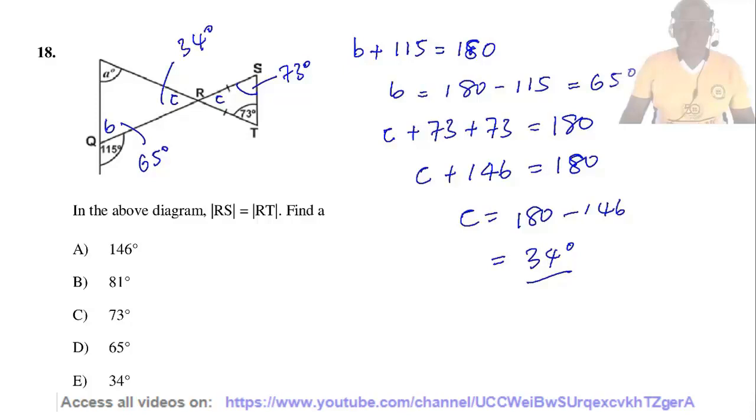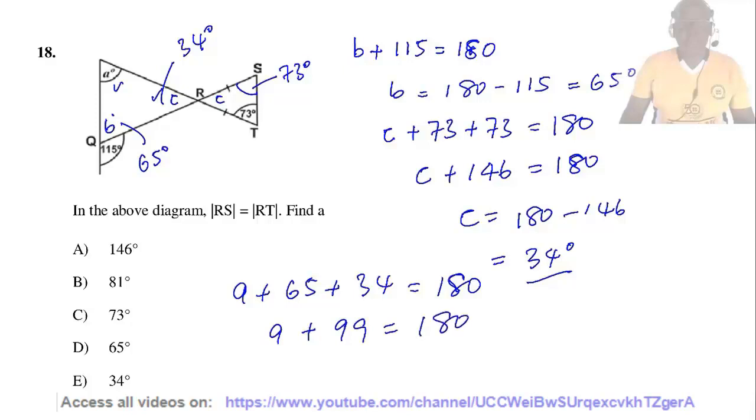Since the sum of angles in a triangle should add up to 180 degrees, A plus B, which is 65, plus C, which is 34, should add up to 180 degrees, or A plus 99 should be 180 degrees. Therefore, A equals 180 minus 99, which equals 81. So the answer is B.